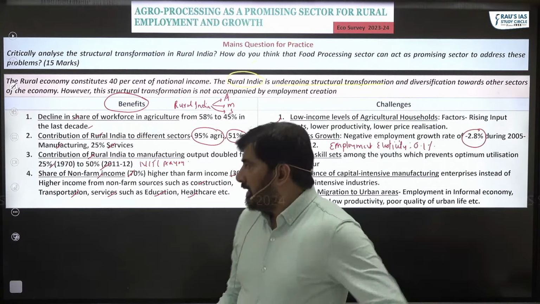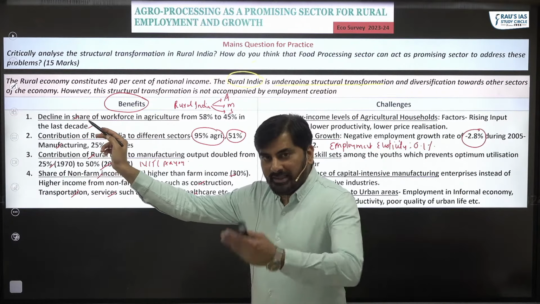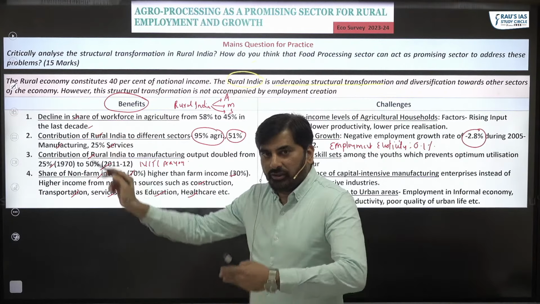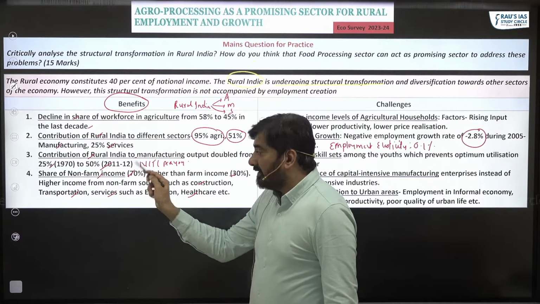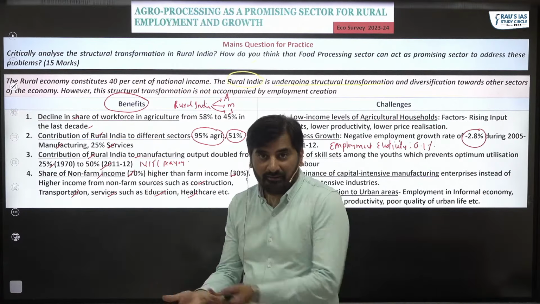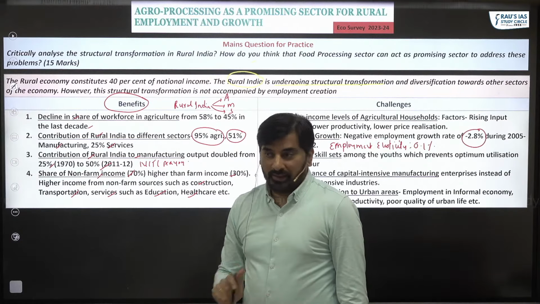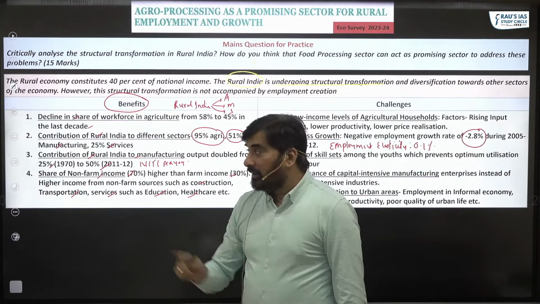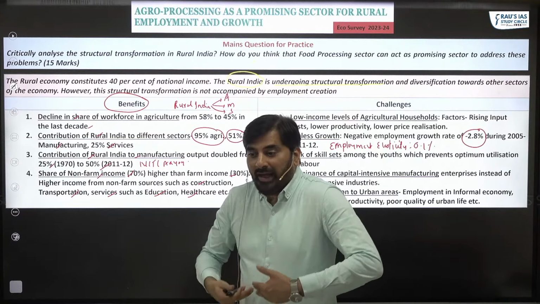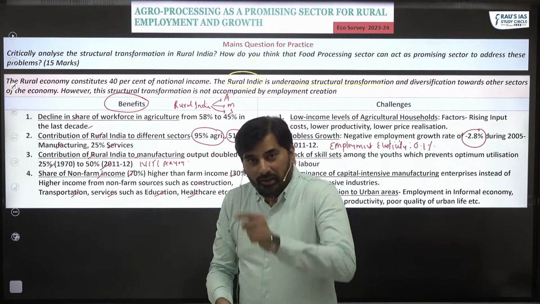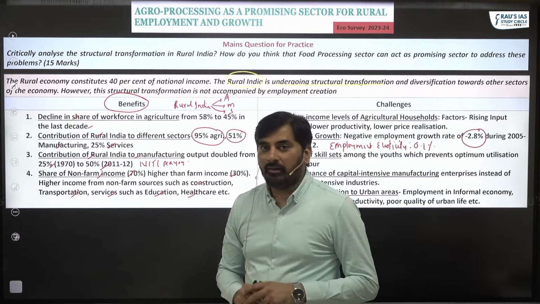But if people are leaving agriculture, ideally these people should be able to find jobs in the manufacturing sector in rural India, because the manufacturing sector is growing. But the problem here is twofold. These people who are leaving agriculture do not have the necessary skill set to get employed in manufacturing sector. Problem number one.